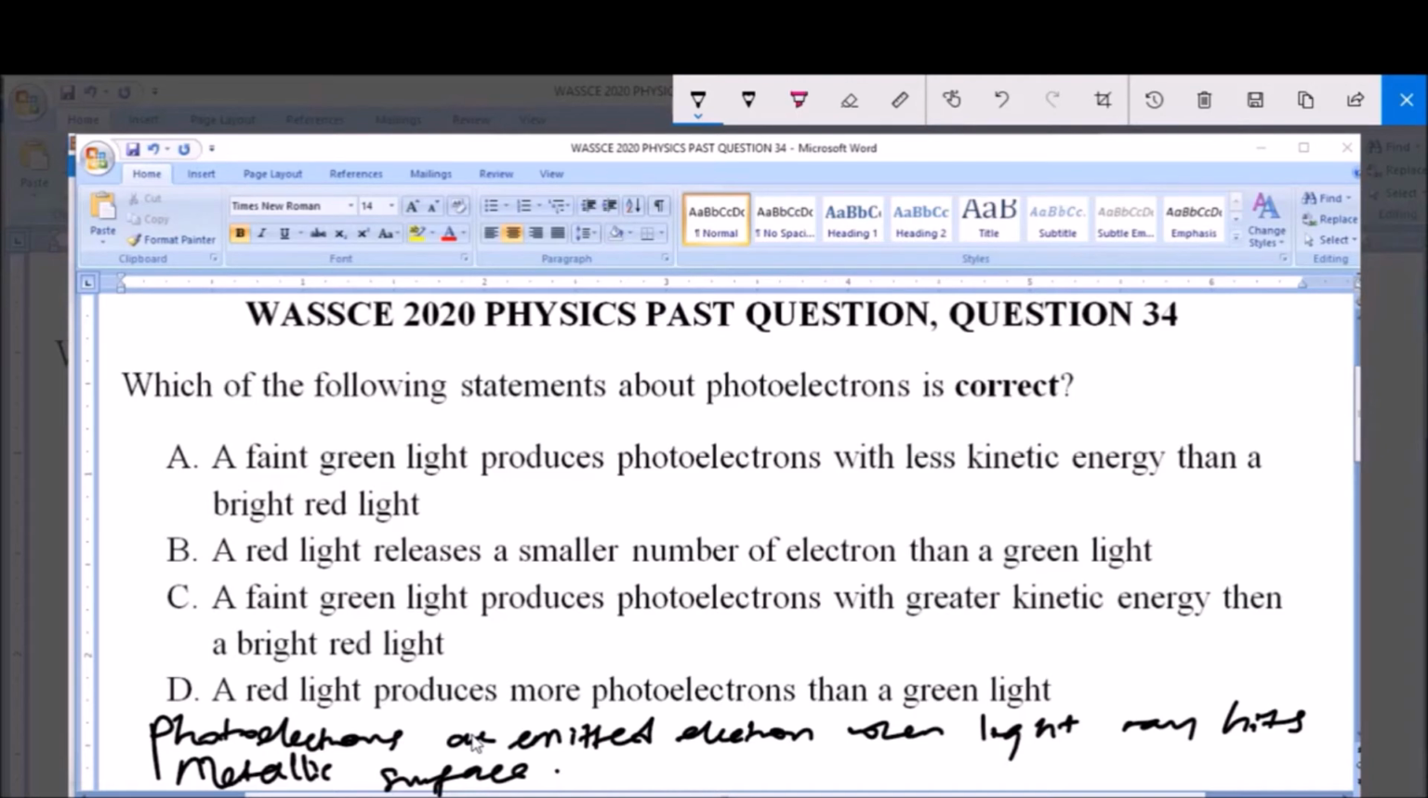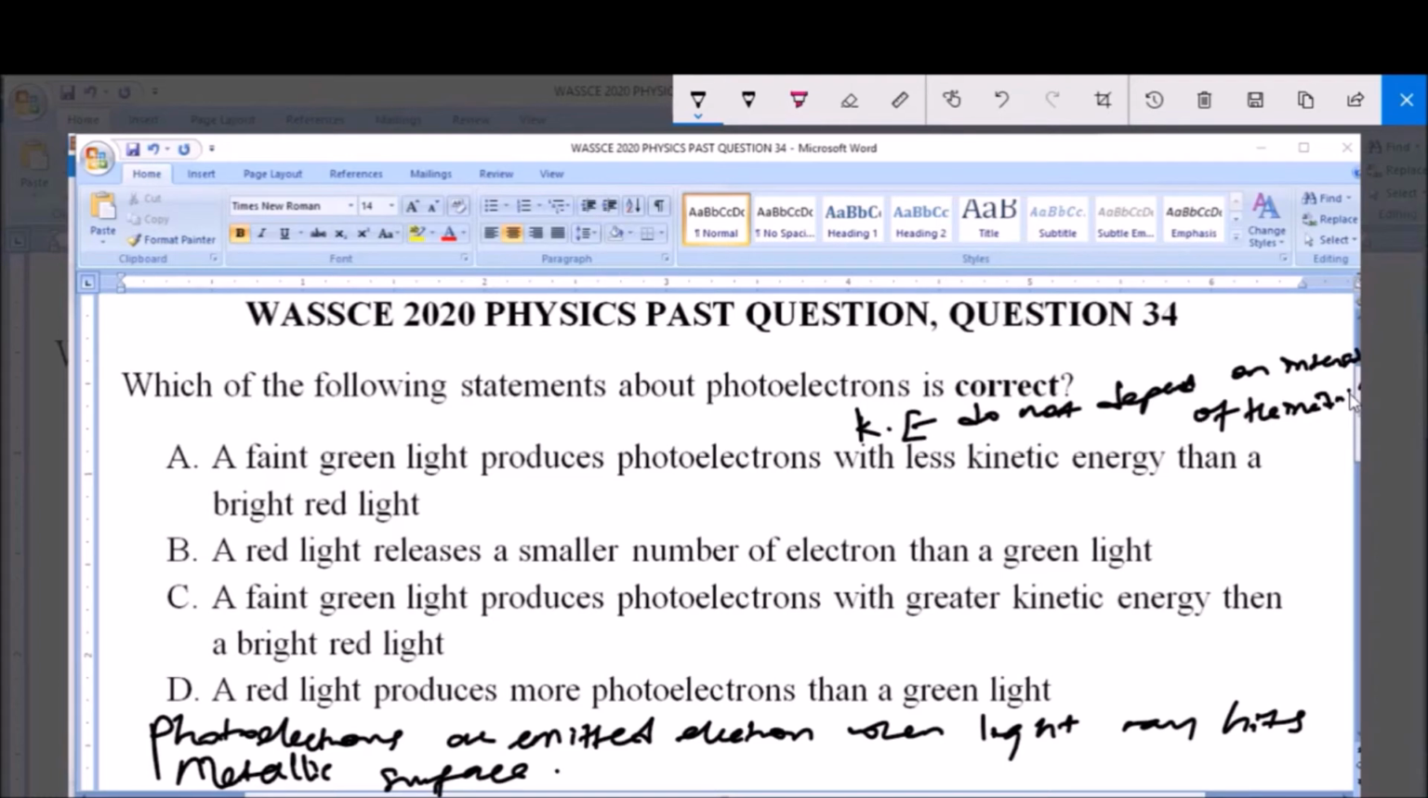Now photoelectrons are actually emitted electrons, and these photoelectrons have kinetic energy. The kinetic energy of photoelectrons, that is the kinetic energy of emitted electrons, KE, is independent, that is does not depend, on the intensity of the incident light.